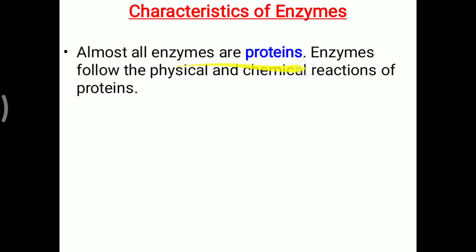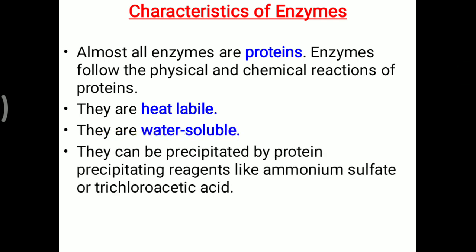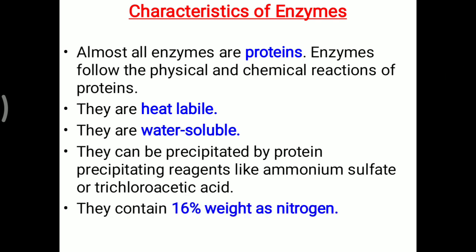All the properties and chemical and physical reactions of protein apply to the enzyme, because all enzymes are protein in nature. They are also heat labile. Simply, they will be denatured when there is excessive temperature. They are water soluble. They can be precipitated by precipitating reagents like ammonium sulfate and trichloroacetic acid. They contain 16% nitrogen by weight, which is quite similar to protein.